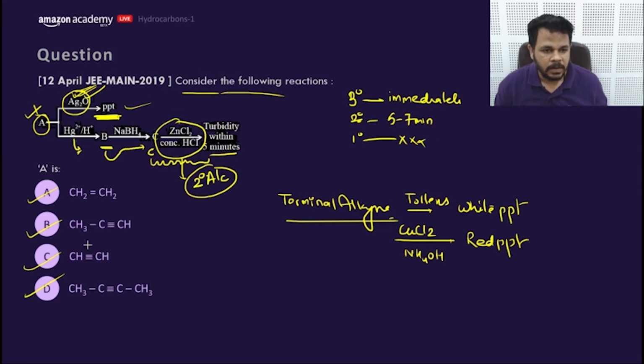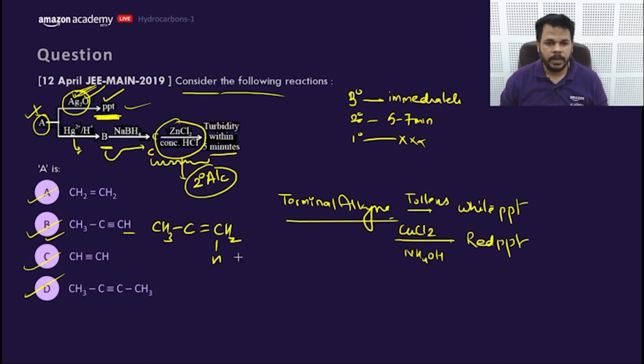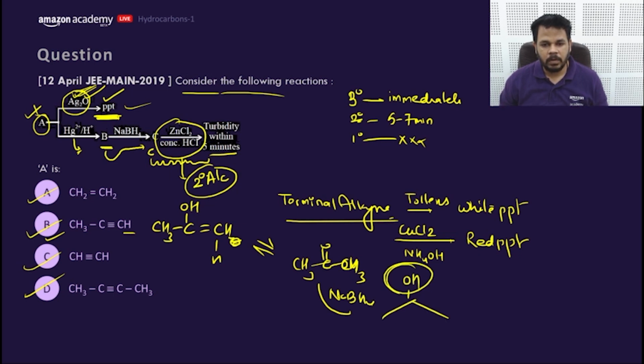So what would be the answer? The answer can be only B, because this is a terminal alkyne which gives a precipitate, and if I go for Hg, H plus, that means it will be hydrated like this. This is the enol. This enol will convert into what? Ketone first. Now this ketone in presence of NaBH4 will convert into alcohol, that is a 2-degree alcohol. Now this 2-degree alcohol in presence of Lucas reagent, that is ZnCl2 HCl, will give turbidity in 5 minutes.